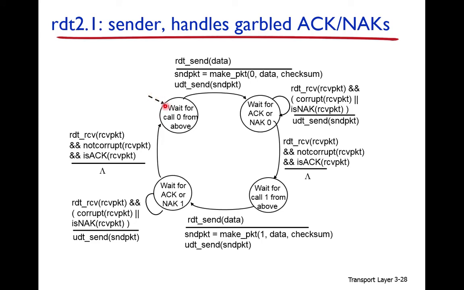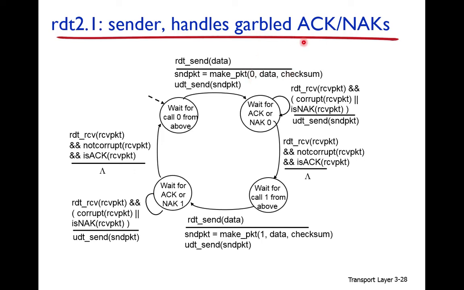So this is the start. Here the sender is waiting for a call for data from the above layer, meaning the application layer. When it receives the data from the application layer, it will make the packet and compute the checksum, because a bit error can happen, and it will attach the sequence number 0.